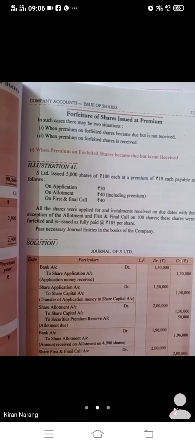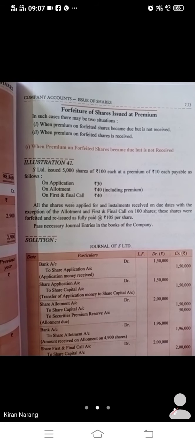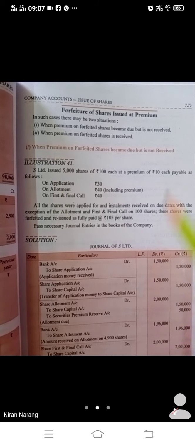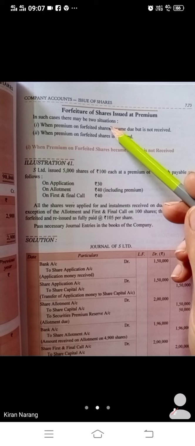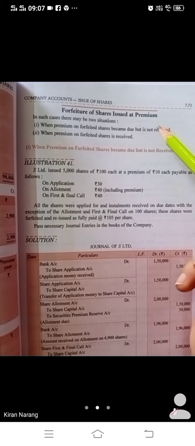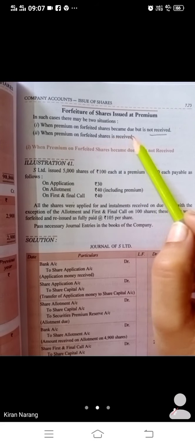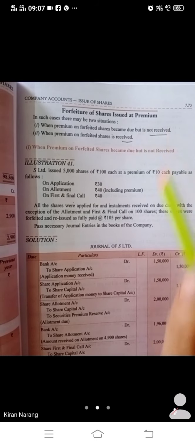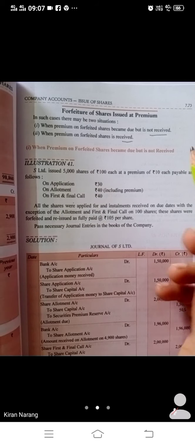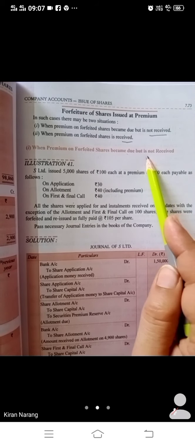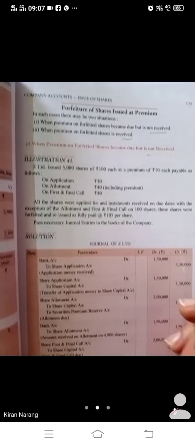The next topic is forfeiture of shares issued at premium. There are two cases: when premium on forfeited shares became due but not received, and when premium on forfeited shares is received. First we are going to do the case when the premium is not received.